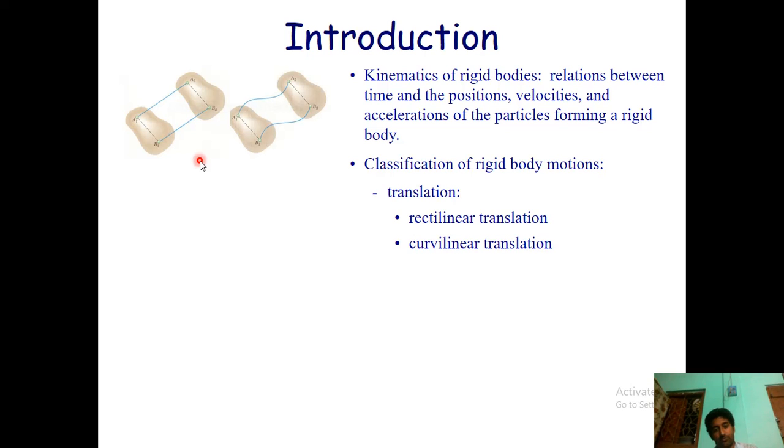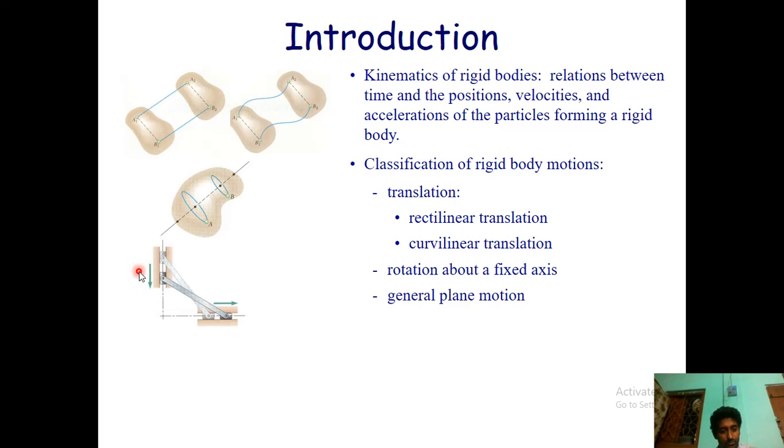Now, next is the curvilinear motion. When the path is not straight, it's termed as curvilinear motion, or when there is some radius involved, then it is termed as curvilinear motion. Now, it may also happen that there is a rotation among these two points, like A is rotating and B is rotating. That means this complete body is rotating about a certain axis. That is also part of kinematics.